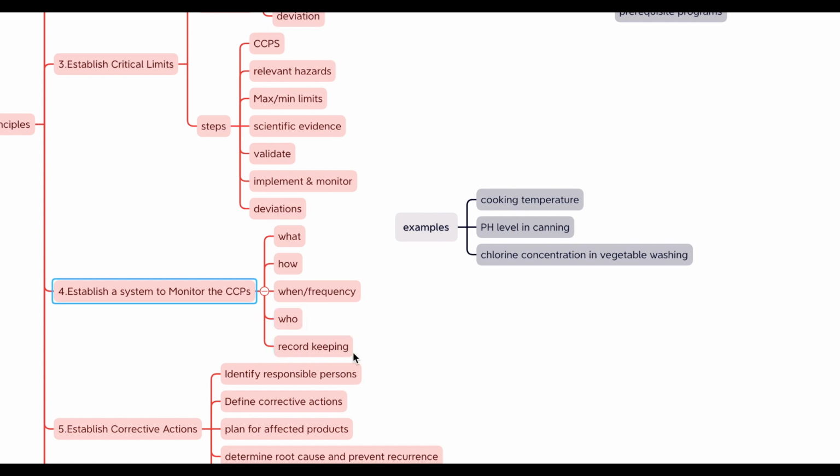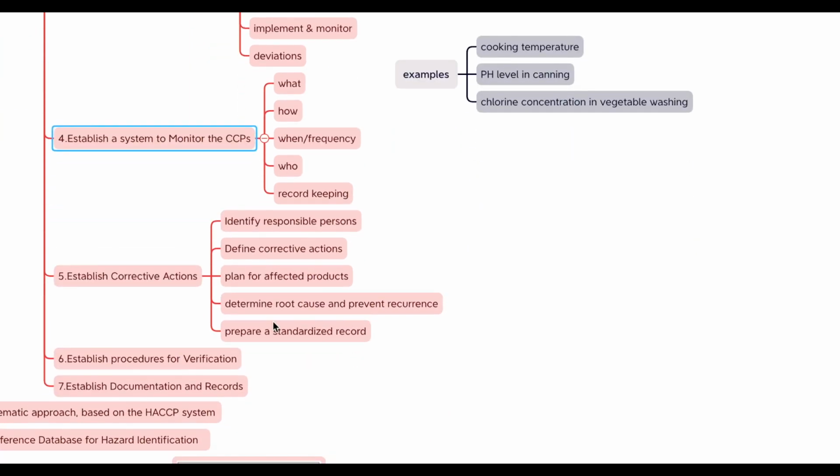And the last, record keeping. This involves keeping records of the monitoring results. These records are crucial for verifying the HACCP system is working and for identifying trends or issues that may require attention. Okay, for today's last part, establish corrective actions.